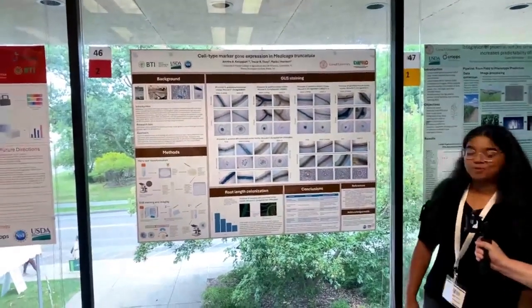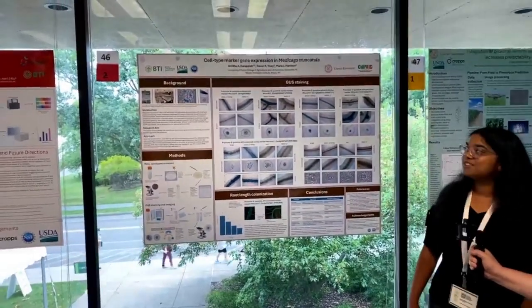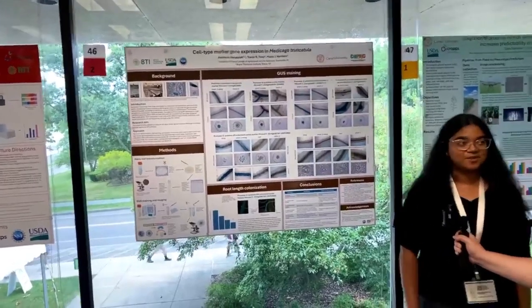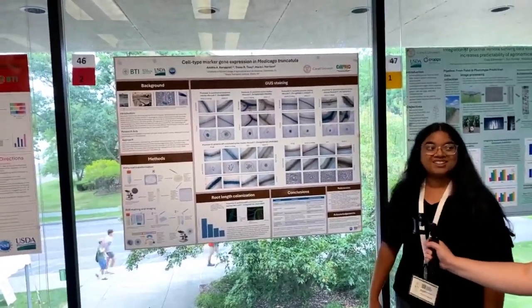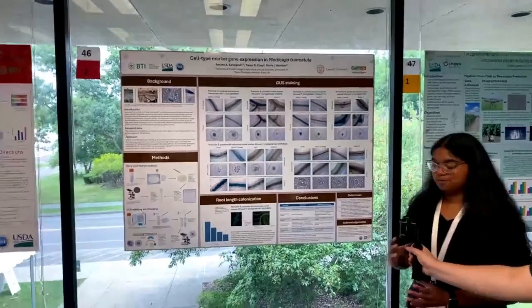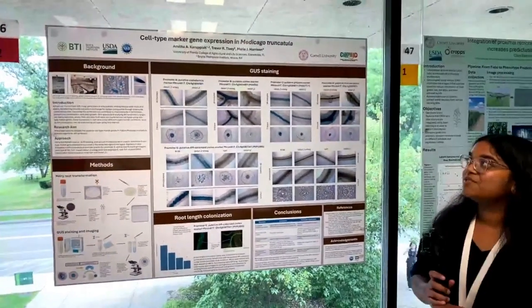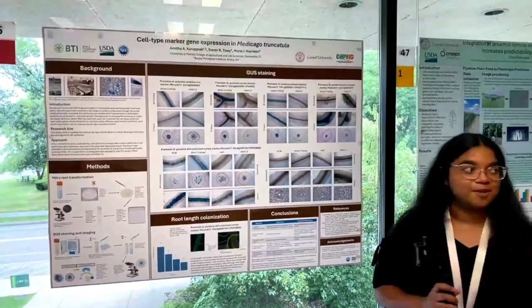Hi, I'm Amitha Karuppiah. I'm a rising junior at the University of Florida, and I worked in a Harrison lab this summer studying cell type marker gene expression in Medicago truncatula. Medicago truncatula is a model legume that my lab studies, and cell type marker genes, you can kind of think of them as cell name tags.